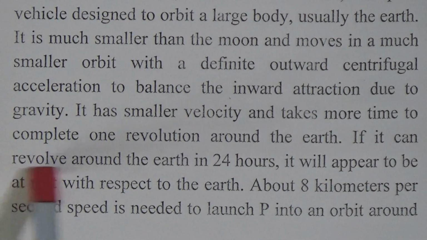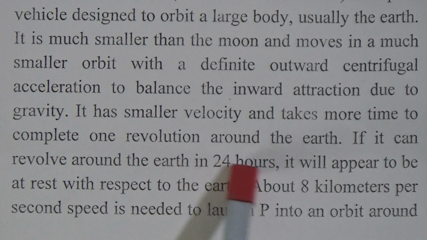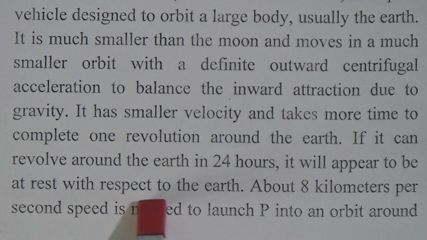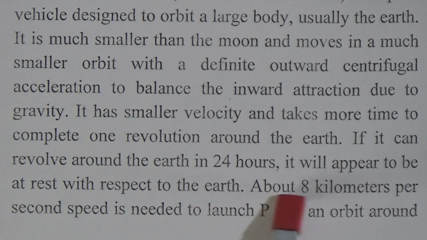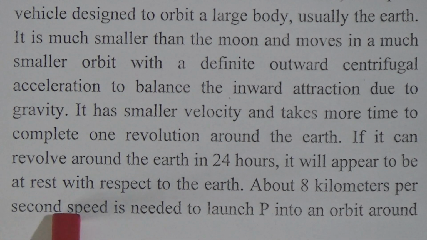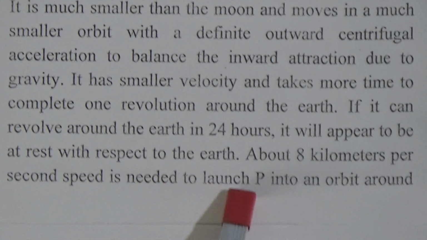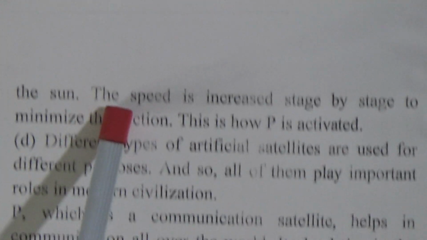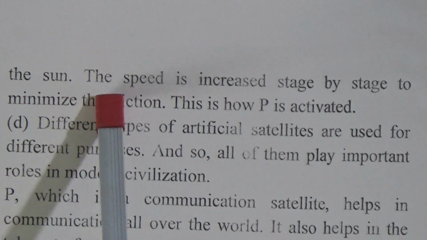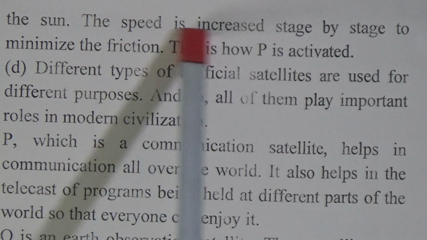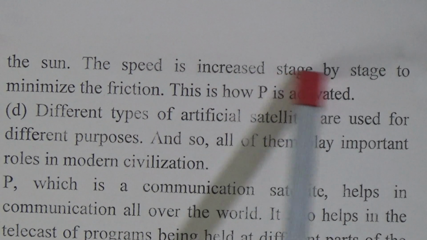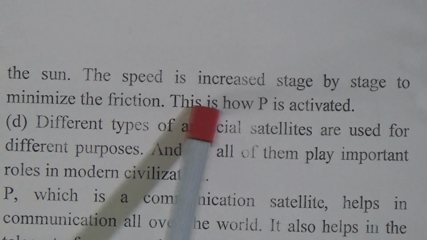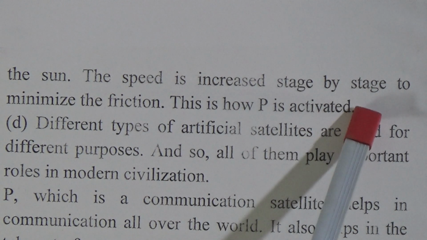If it can revolve around the earth in 24 hours, it will appear to be at rest with respect to the earth. About 8 km per second speed is needed to launch P into an orbit around the earth. The speed is increased stage by stage to minimize the friction. This is how P is activated.